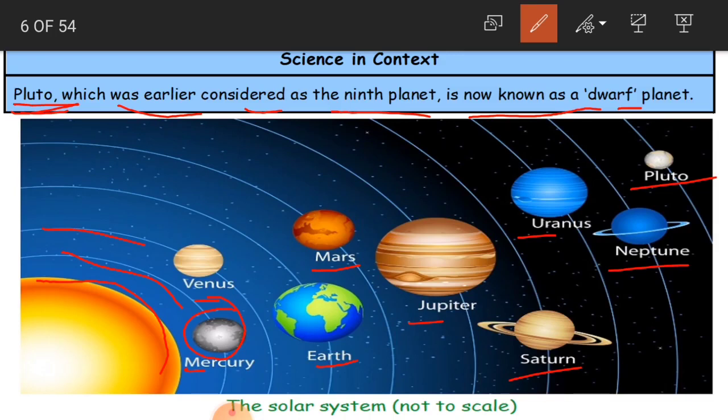And we are also having some other celestial bodies which we call satellites, which revolve again around these planets. We also have some comets, and some asteroids in the sky. So all these together form the solar system.